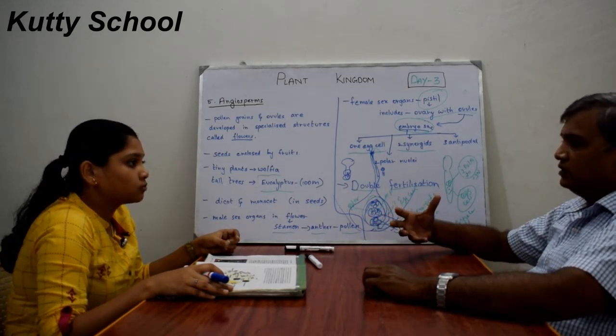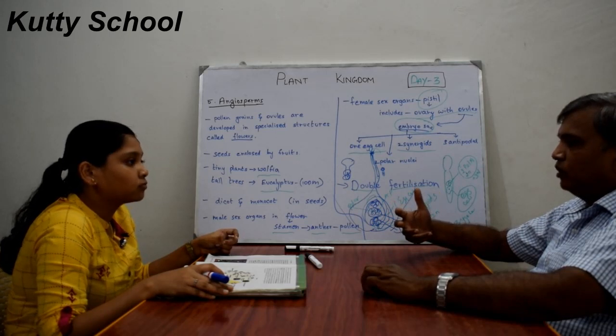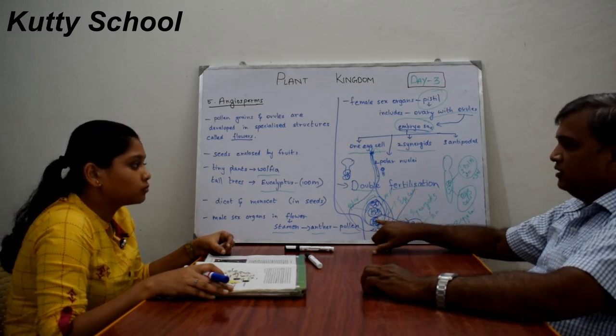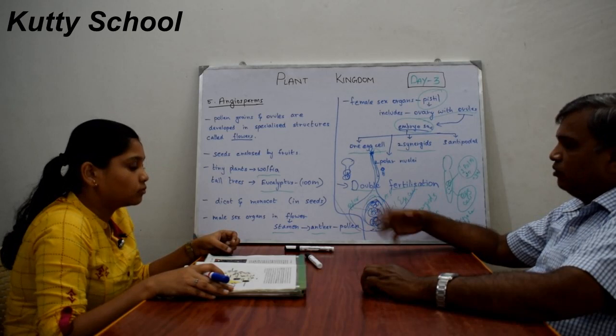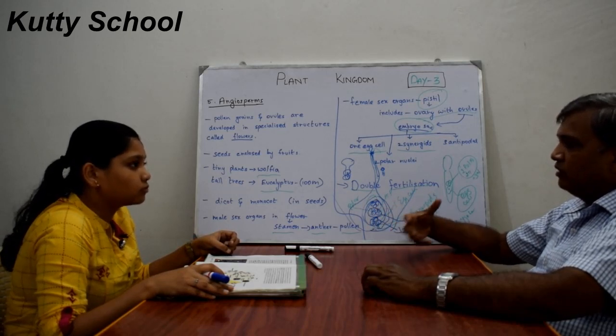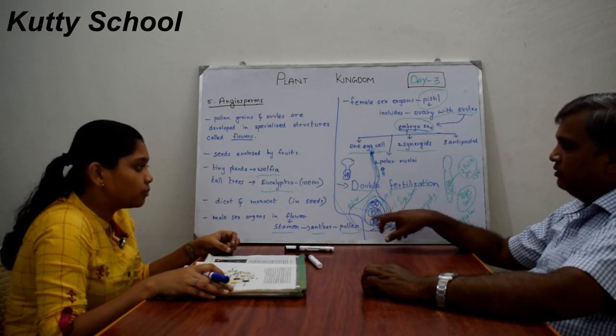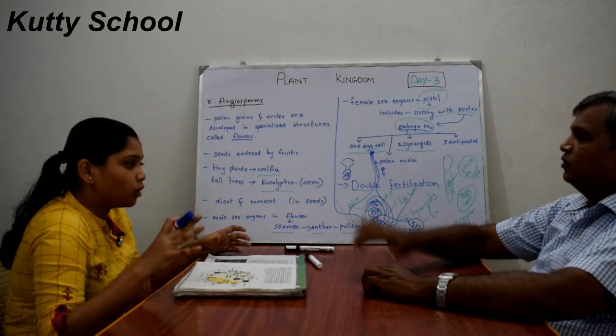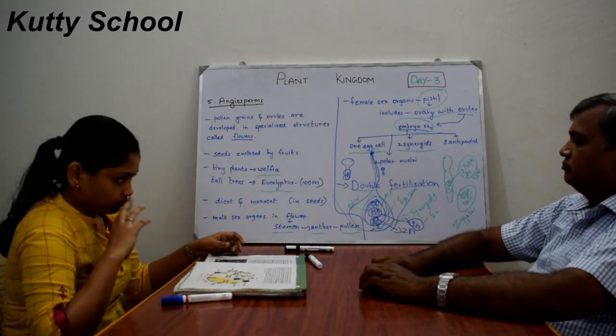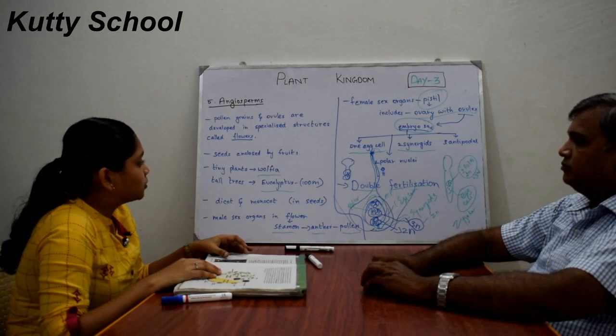If we see a fruit like a mango, the inside seed is developed from the ovule, and the entire outer fruit is developed from the ovary wall. So this is about angiosperms.